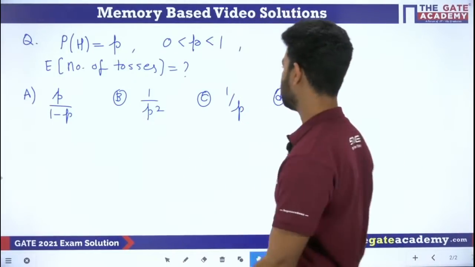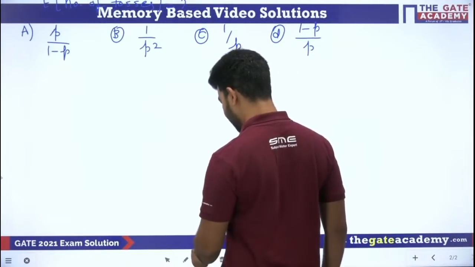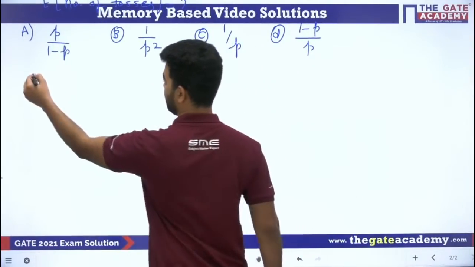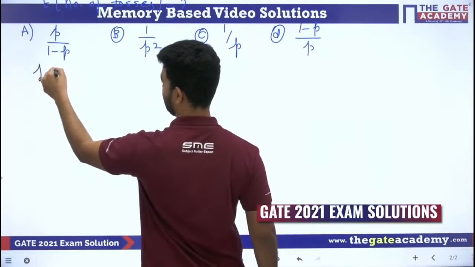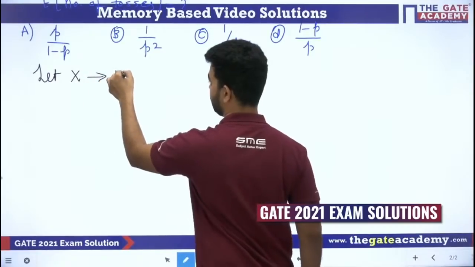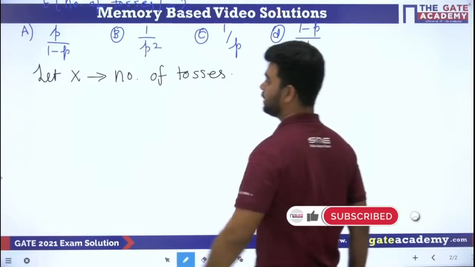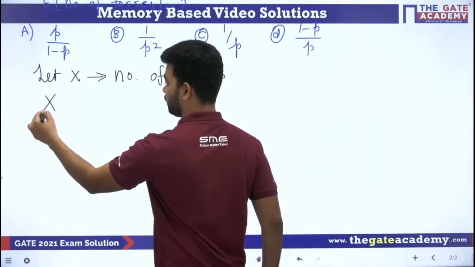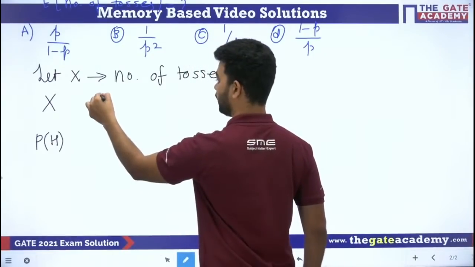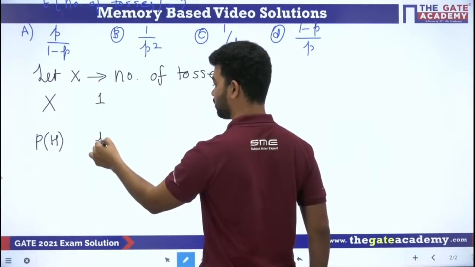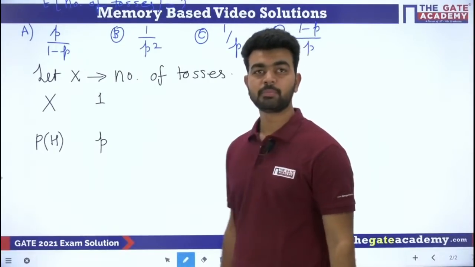Okay, let's see. We'll write all the cases. Suppose x is the number of tosses. Let x be the number of tosses. This is the random variable. If x is the number of tosses, then for x and its probability we will write over here. Suppose x is equal to 1, it means on the first toss only you are getting head, na? So its probability is p.